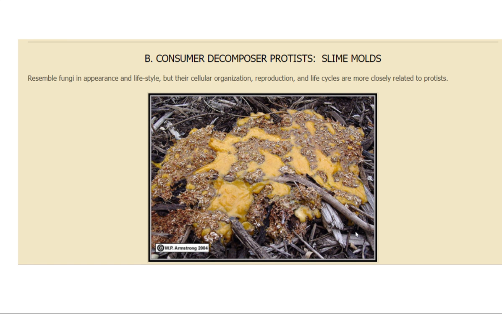I hope it is clear. I told you, you have to understand all this in detail, but you will learn only the points which I told you that you have to take up. I hope it is clear till here, children. In the next part, we will continue with the consumer-decomposer protists, that is slime molds. Okay, thank you, children.